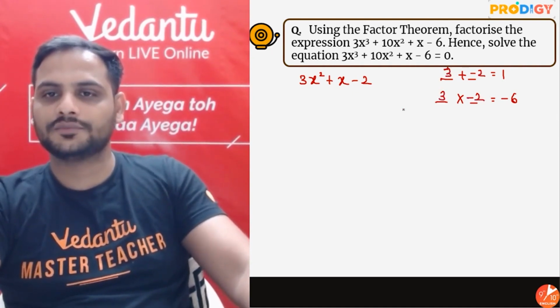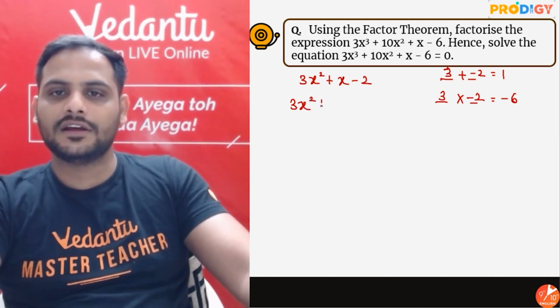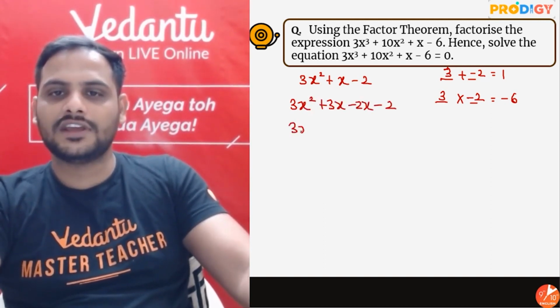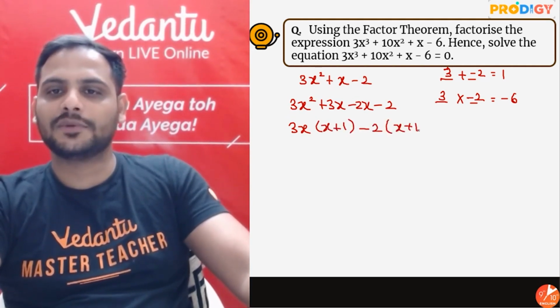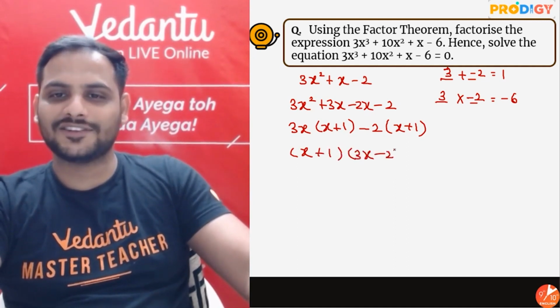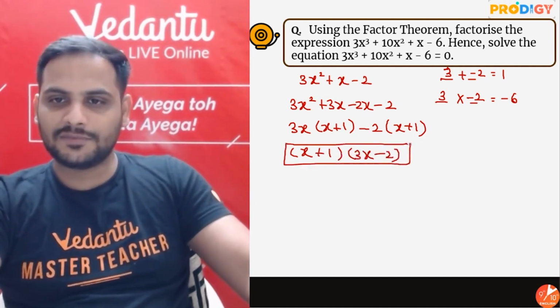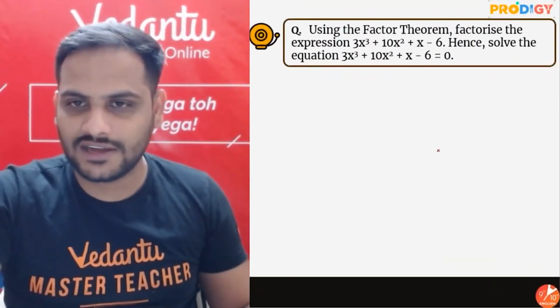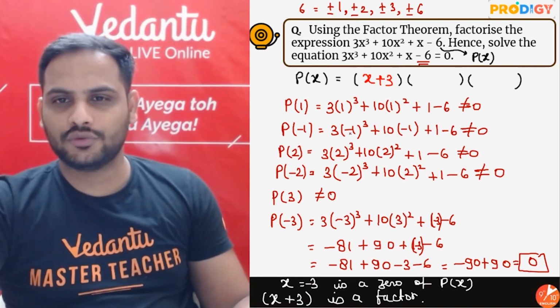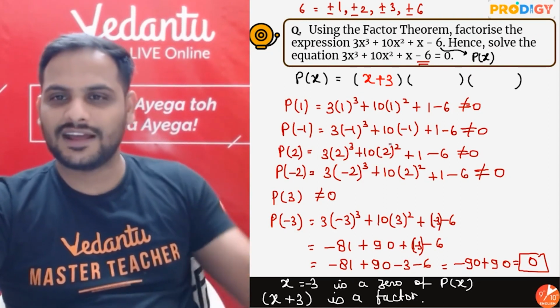3 into minus 2. So 3x square plus 3x minus 2x minus 2. Take 3x common, x plus 1. Take minus 2 common, x plus 1. So we are left with x plus 1 into 3x minus 2. Wait, x plus 1 is coming, so x equal to minus 1, I should get it. Why have I made a mistake? Minus 1 cube minus 3. Yeah, I was getting it.